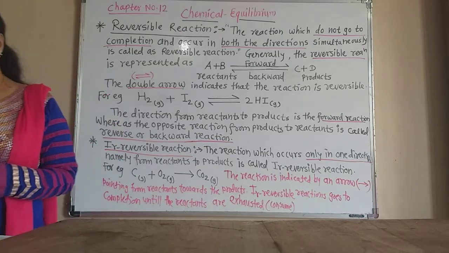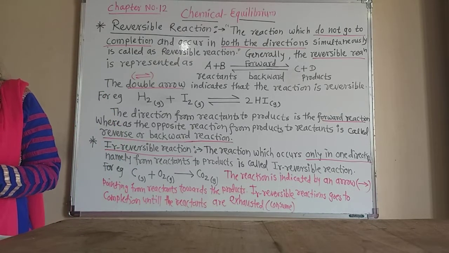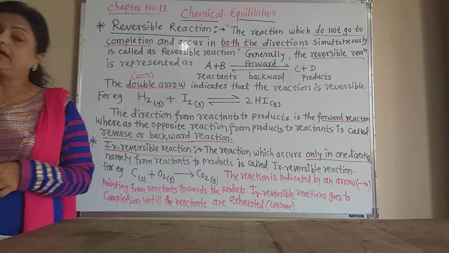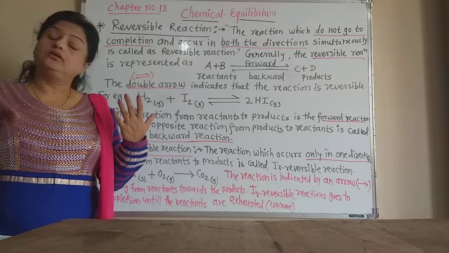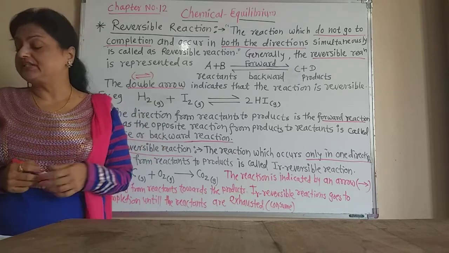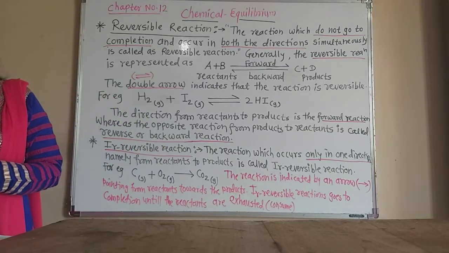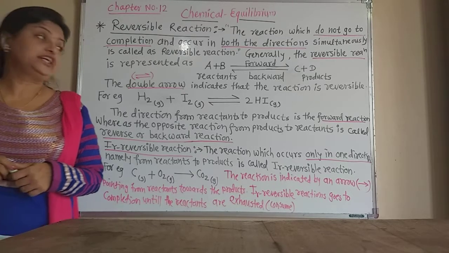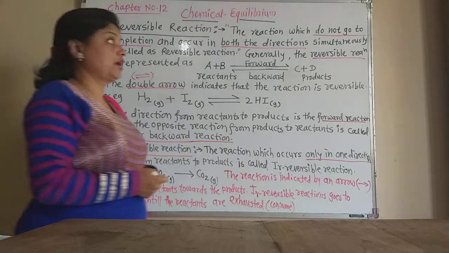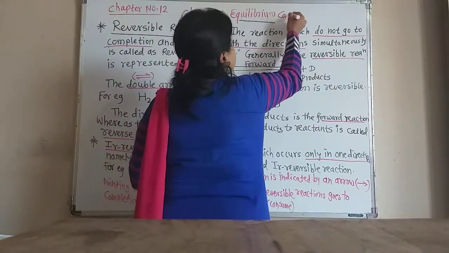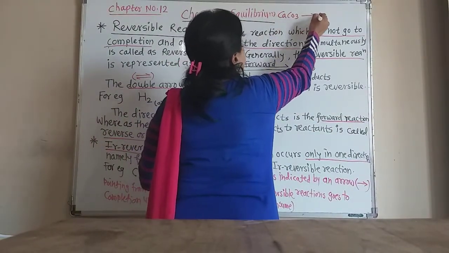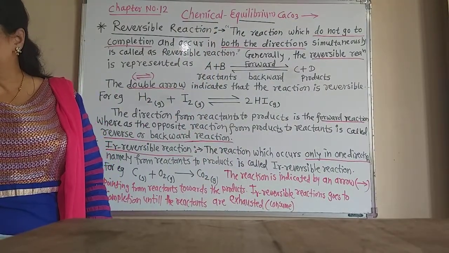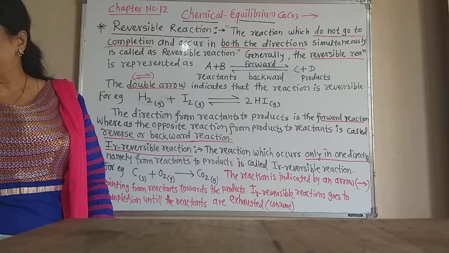Now let us learn which reactions are irreversible and which are reversible. Here is the decomposition of calcium carbonate. CaCO3, calcium carbonate, can decompose, and on heating it gives calcium oxide and carbon dioxide gas.